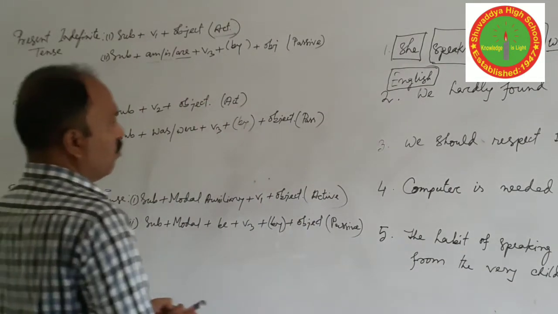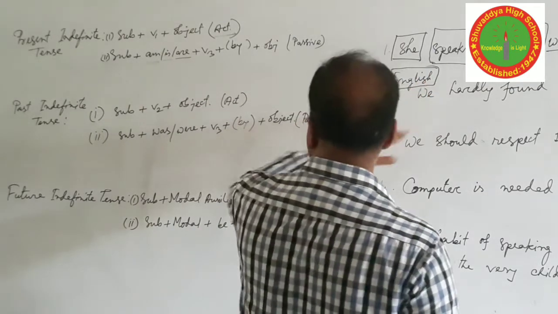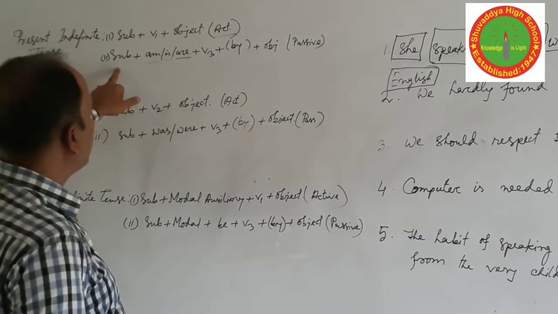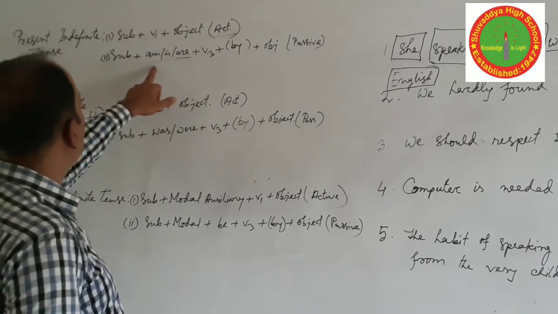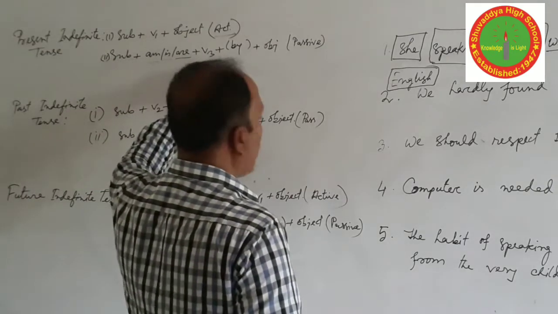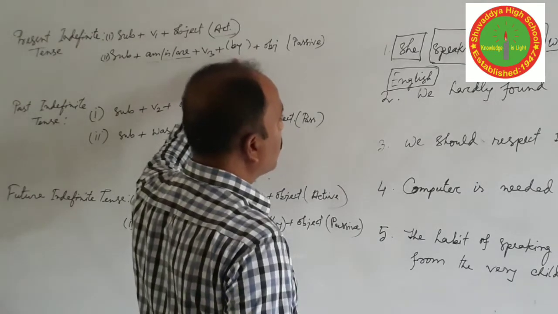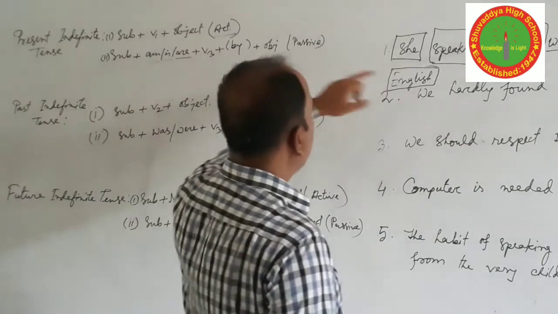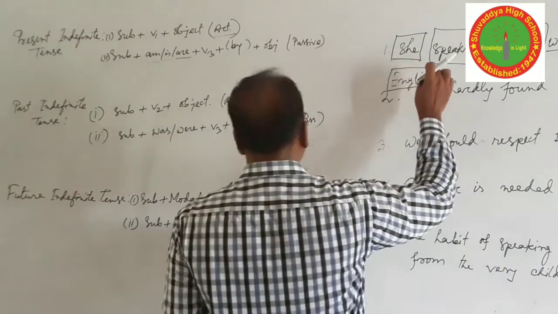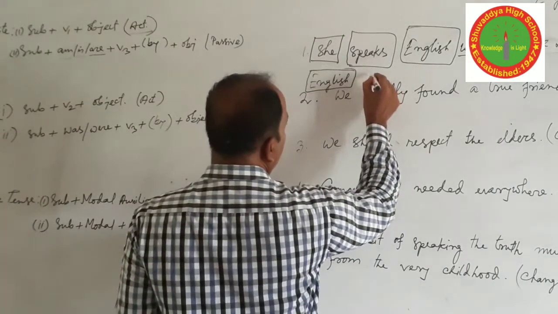So students, you will know it very easily, the structure of the passive: subject plus any kind of auxiliary verb, here for present indefinite tense am, is, are. Then the main verb is verb 3, and plus by, sometimes we use it, sometimes we cannot use this preposition, and then the subject of the active voice. So English is third person singular, so we should use is, not are.